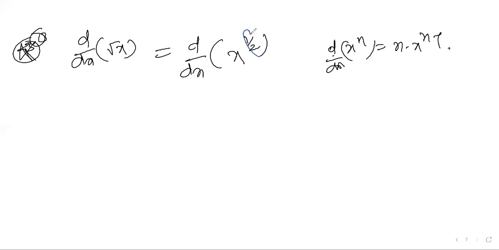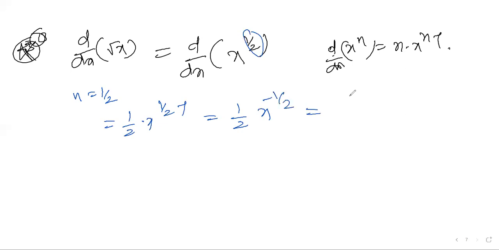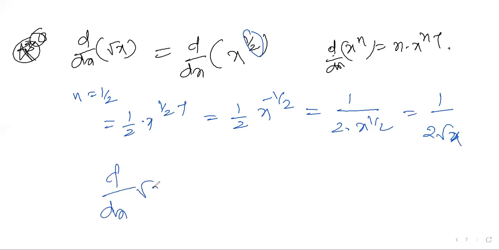What is the n value here? 1 by 2. So what can I apply here? 1 by 2 into x power 1 by 2 minus 1. So 1 by 2 into x power minus 1 by 2. This I can write as 1 by 2 into 1 over x power 1 by 2, top goes to bottom. This I can write as 1 by 2 root x. So directly also I can say d by dx of root x is 1 by 2 root x.